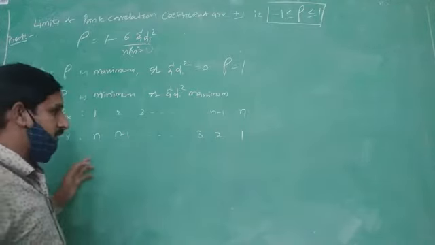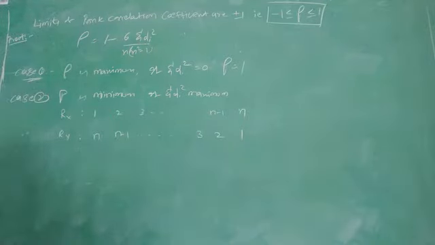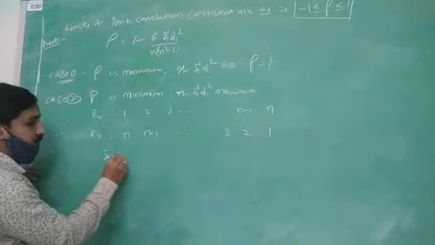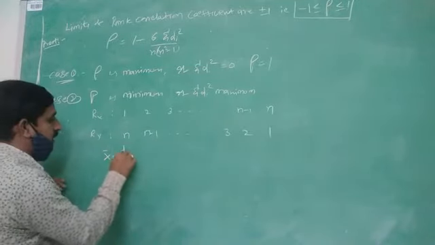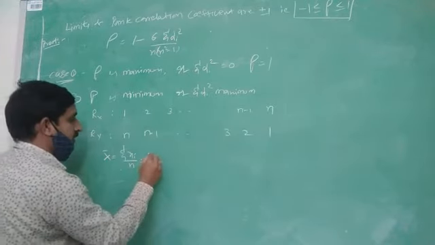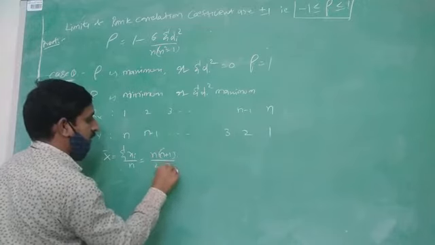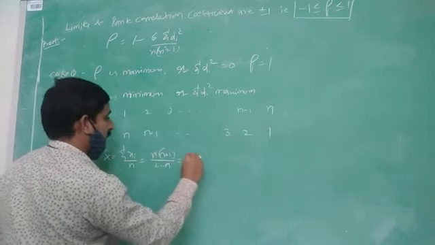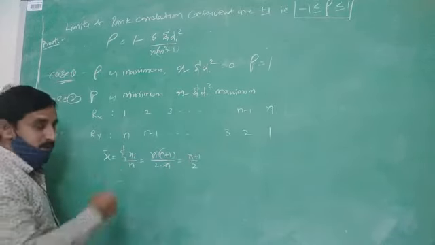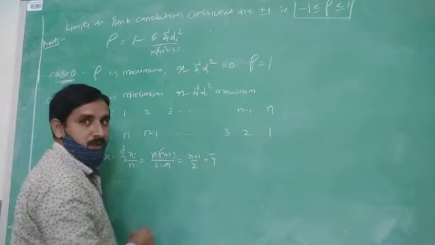First of all, we consider the mean of the two observations. What is the mean value of the given observations? X bar is equal to summation xi by n. That is the sum of the given observations, n into n plus 1 divided by 2 into n, the n cancels, so it is n plus 1 by 2. This is the mean value of the given ranks. Similarly, y bar is also equal. X bar is equal to y bar.